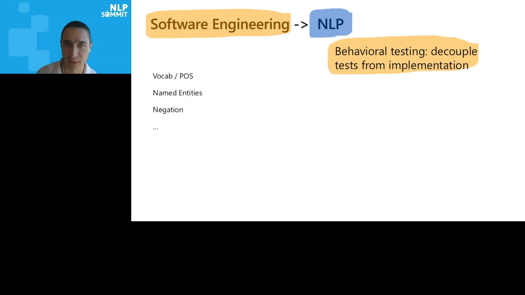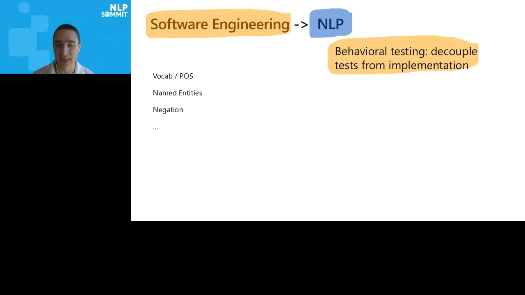Here's a principle from software engineering, from behavioral testing. Tests should be decoupled from implementation. And we know if you are the person who implemented a piece of software and you write a test, you tend to think in the same way as you thought in your implementation. So you tend to write a test that's tailored to the implementation, and that's not a good thing. And again, in machine learning or NLP, this is what we do.